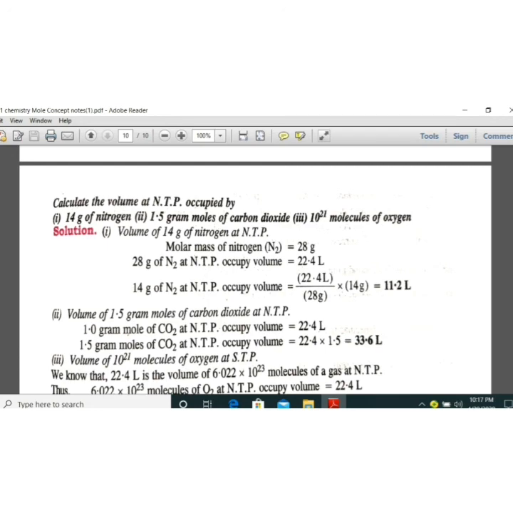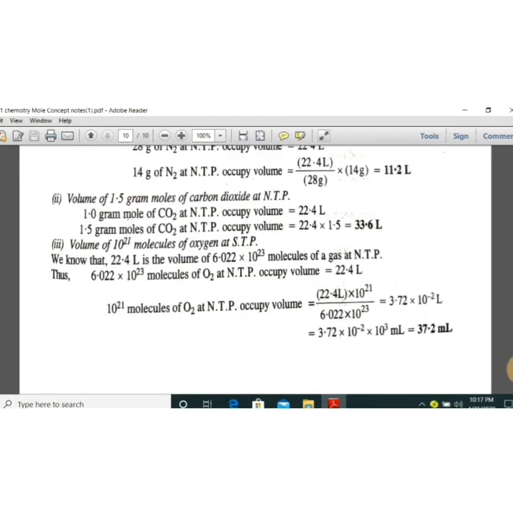So here you have to use the unitary method directly. 6.02 10 to the power 23 molecules contains 22.4 liter. So 10 to the power 21 molecules of oxygen contains how much? You have to do 22.4 liter into 10 to the power 21 divided by Avogadro's number. You are getting that value in liter.